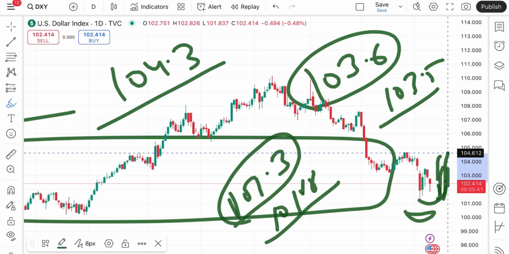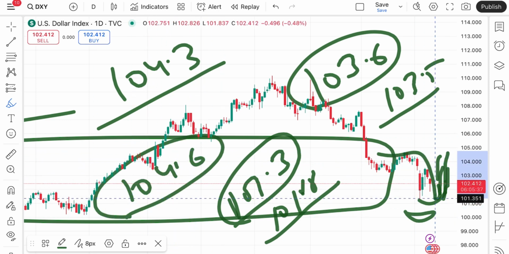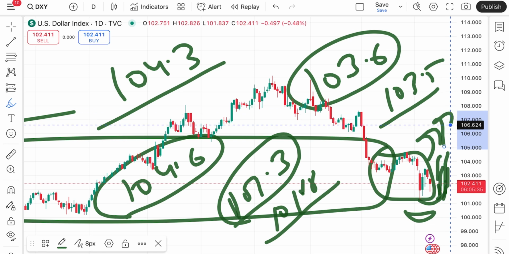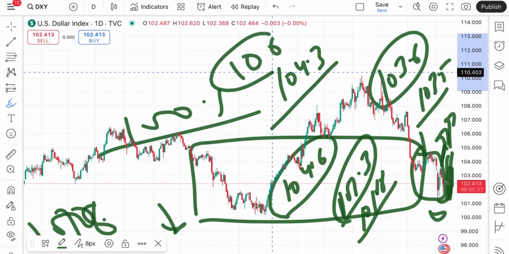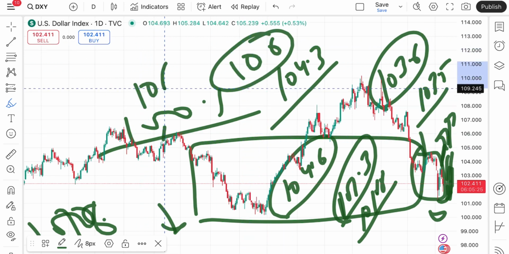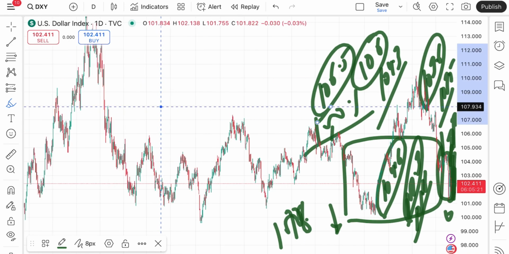Okay, and once the price moves above this level, the probability of going towards 104.6 will be there, and then there will be a zone breakout, so we can see further upside. Okay, and if that sustains, you can see the price can go towards a level of $105, and from there to a level of 106, and if that sustains, we can see it will touch a level of $106.5. Okay, and if the price moves over this level, we can see further upside.